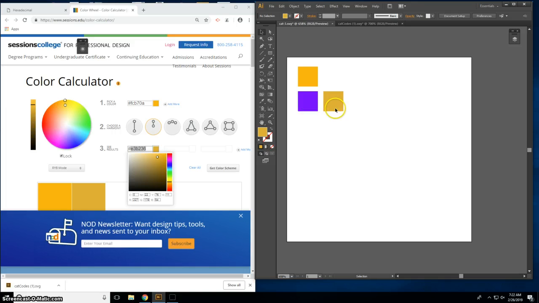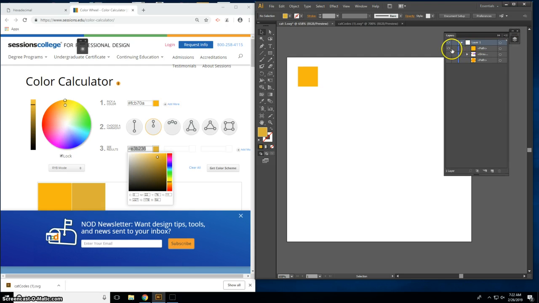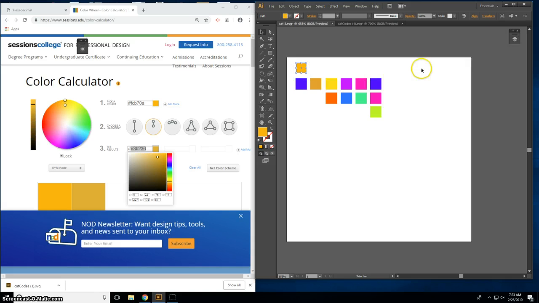And gradually I can build up my color palette. Actually, I've already done it, so let me just show you what I've got at the moment. Let's just resize that. That's my original main color, remember? And these are all the color harmonies created from this main color. Okay, this one was the complementary one. This one here is the monochromatic harmony.